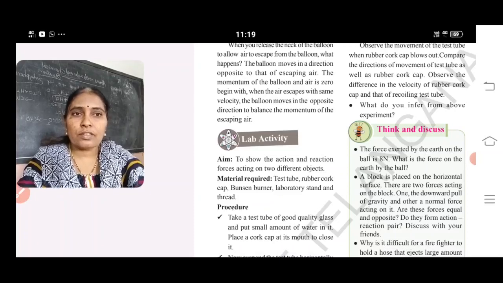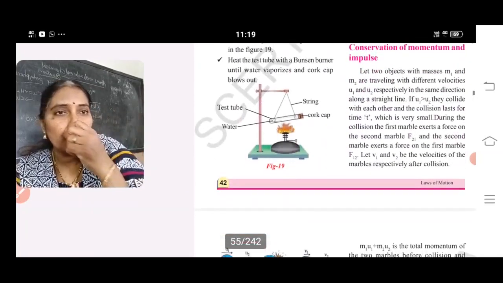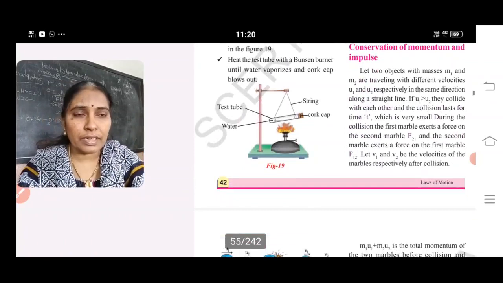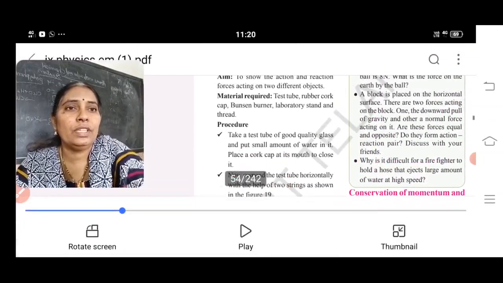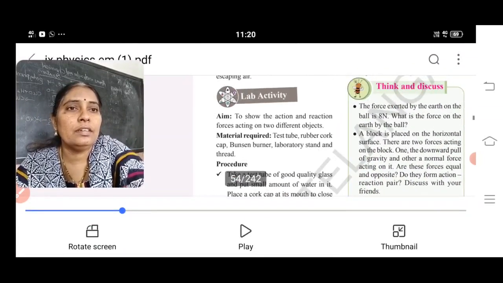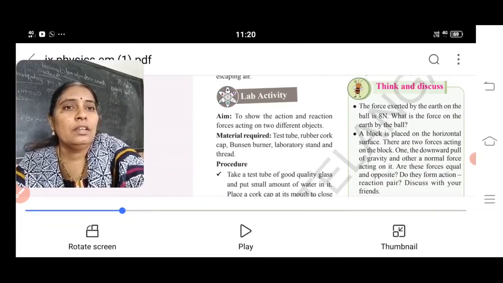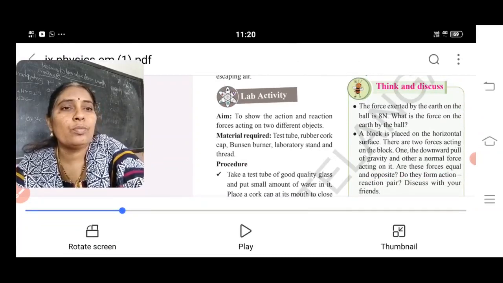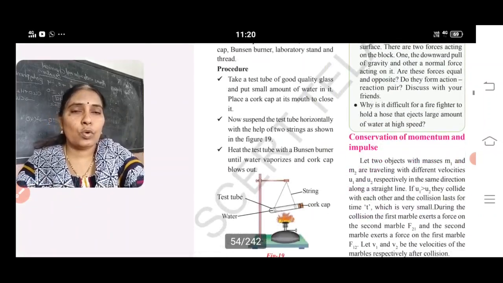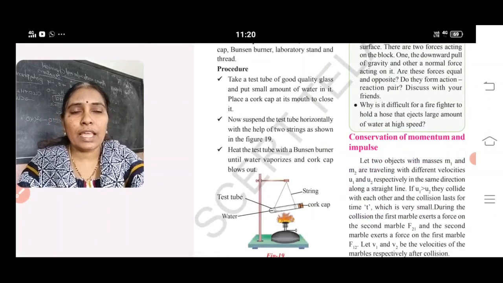To show the action and reaction forces acting on two different objects, a simple experiment is also given. Take a test tube and fill it with potassium iodide. Take a quality glass tube with a small amount of water in it and close it with a cork. Suspend it with the help of a stand. Heat it. When you heat, what happens? Water starts boiling. When it starts boiling, the cork is pushed outwards and the test tube jerks backward. This shows that action and reaction are opposite and equal.